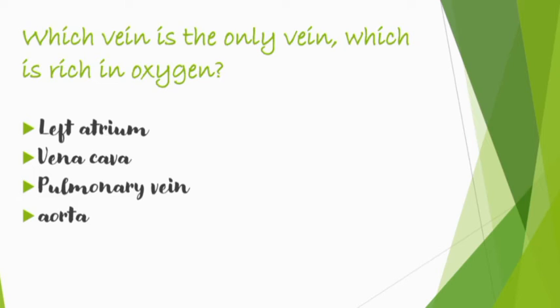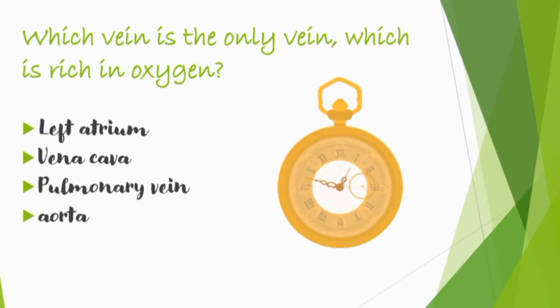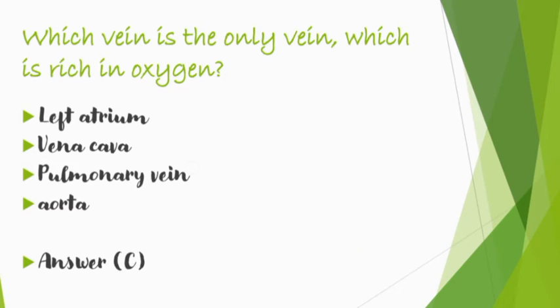So here is our first question, which is, which vein is the only vein which is rich in oxygen? And your options are left atrium, vena cava, pulmonary vein, or aorta. Remember your time limit. You have just 5 seconds to answer this question, and your time starts now. So the time is up, and the answer for this question is option C, which is the pulmonary vein.